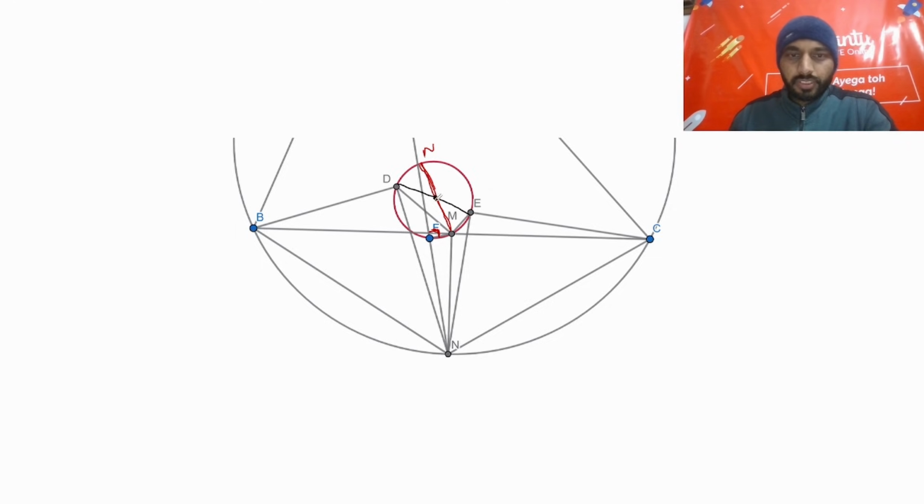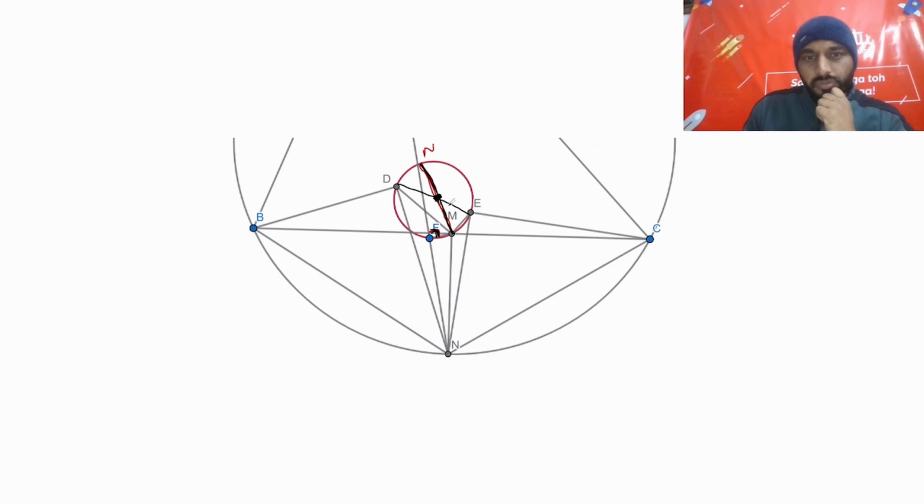So if we want to prove that MN is a diameter, we have to prove that MN is bisected by DE. If we prove that MN is bisected by DE, then we can say that, and this angle is 90 already, so MN is the diameter of the circle, right? Because this angle is 90, MN is the diameter of the circle, right?